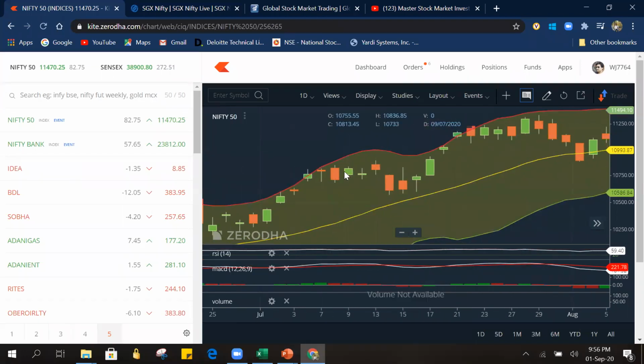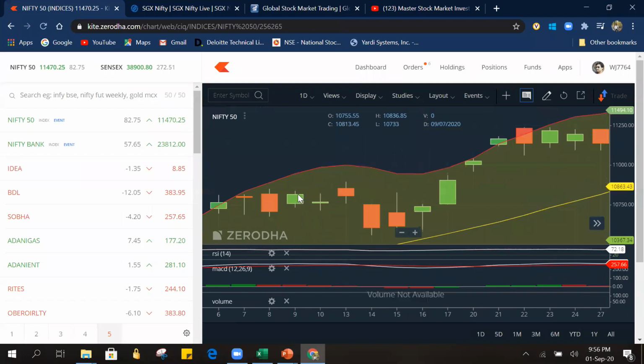If you ask me what a spinning top is, if you see this small green candle after the red candle, here the real body will be big and the shadows will be small. Shadow means there will be an upper shadow and a lower shadow. If you compare this green candle and this green candle, you can understand the difference between a doji and a spinning top. This candle, which looks like a plus, has a very small real body and really long shadows on the upside and downside. This we call a doji.